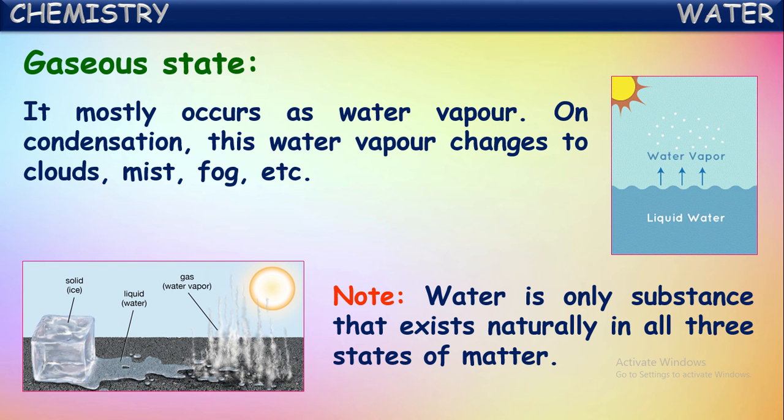So we have to note one point here. That is, water is the only substance that exists naturally in all three states of matter. Isn't it? It's an interesting point about water. And naturally, we see ice cubes, ice, even liquid water, and even gaseous water vapor. This is the only substance which exists naturally in all three forms.